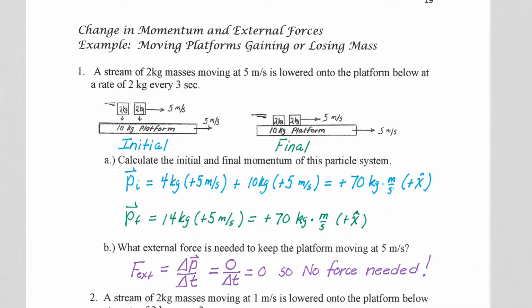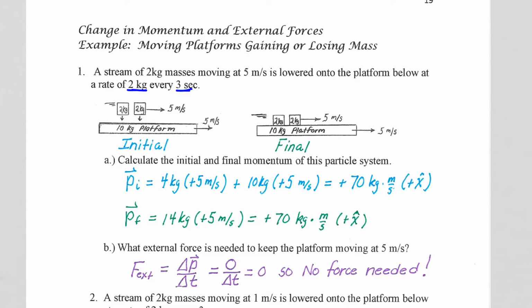So 2 kilograms of mass every 3 seconds. So let's consider putting 2 of these 2 kilograms on there, so 4 kilograms total.